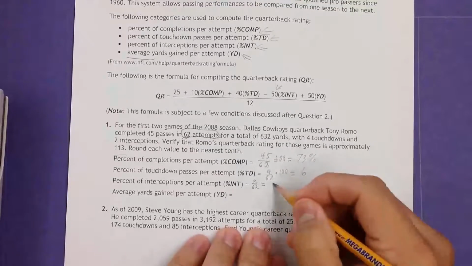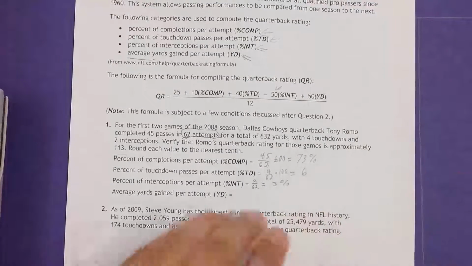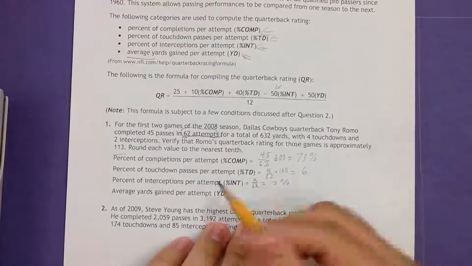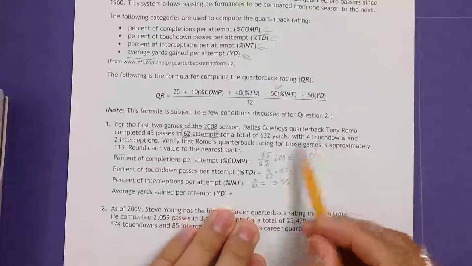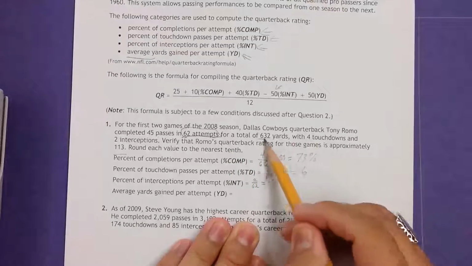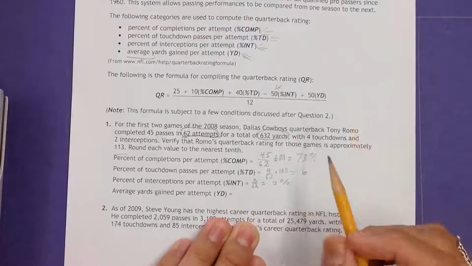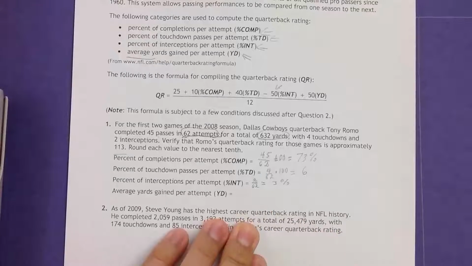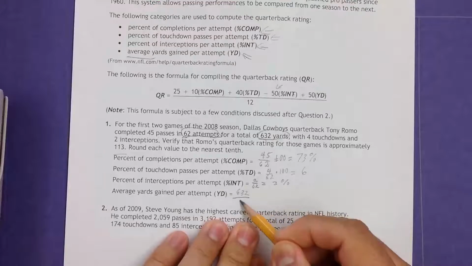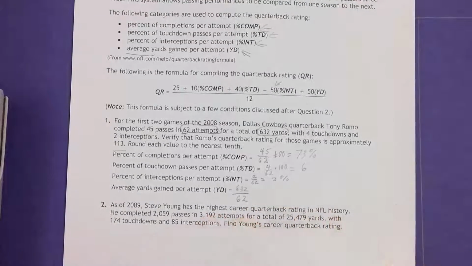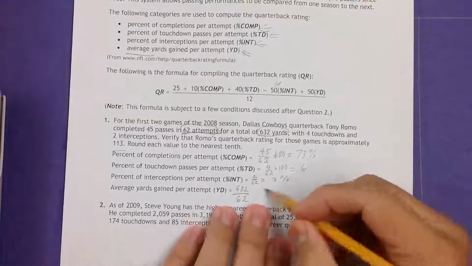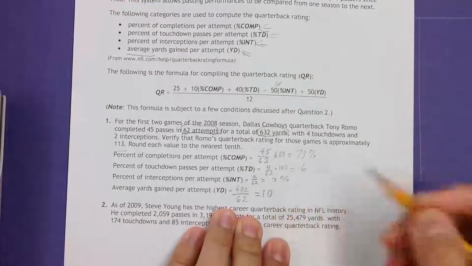Okay. So that's 3%. And then finally, average yards gained. Well, that's basically, you look right here, there's average yards. So that's 632 yards. This time it's an average, not a percentage. So it's 632 divided by 62. That should be close to 10. So it's equal to 10.